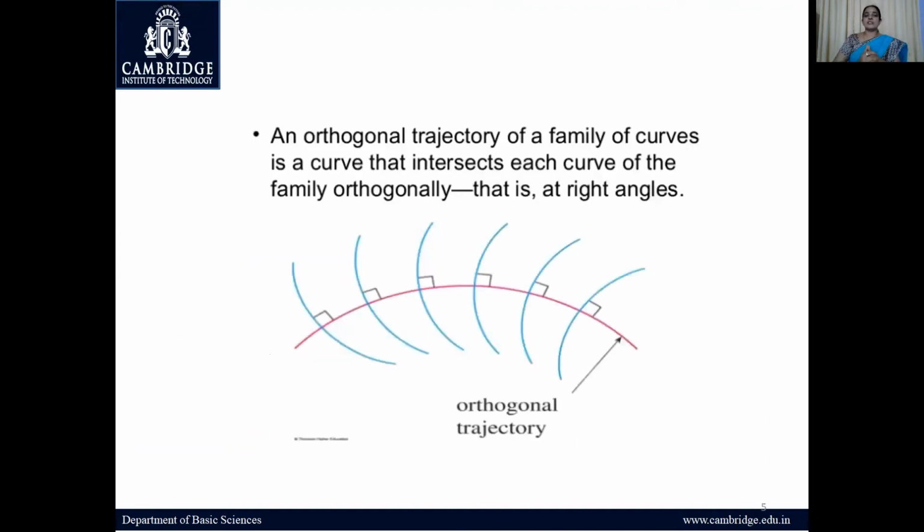You can see this figure. The method we'll be learning in the classes. I'm giving the examples and the applications. Now see, this is the family of curves. These blue color curves are the families of curves, and this pink color curve cuts each one of these curves at 90°. So this we call an orthogonal trajectory.